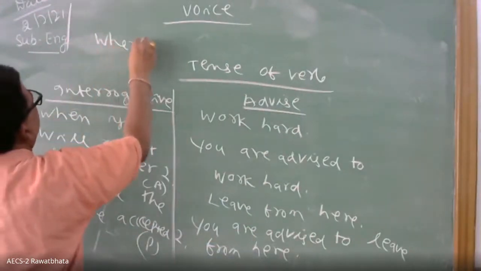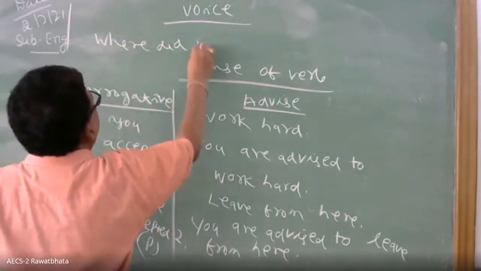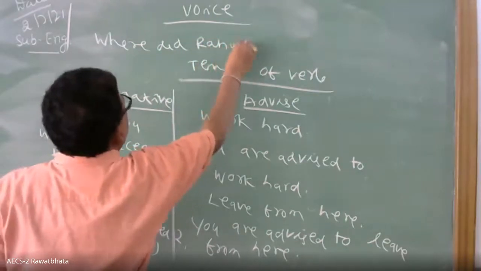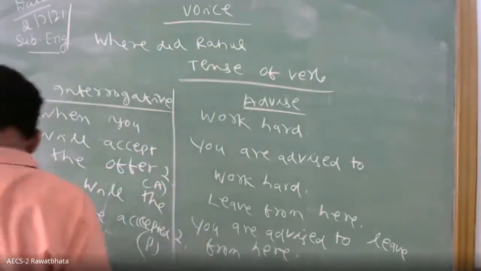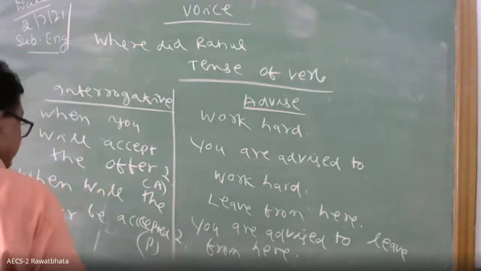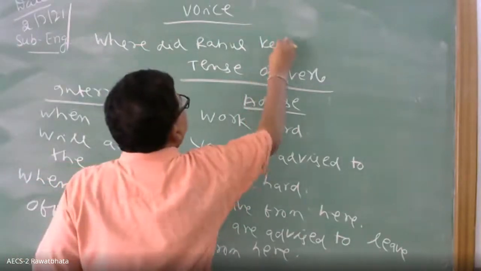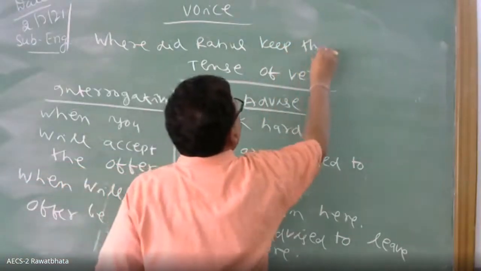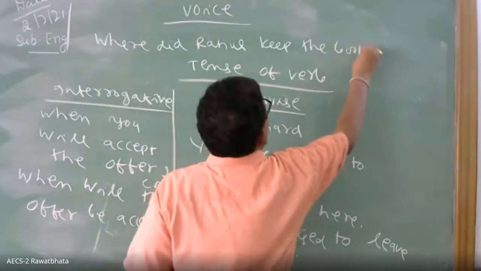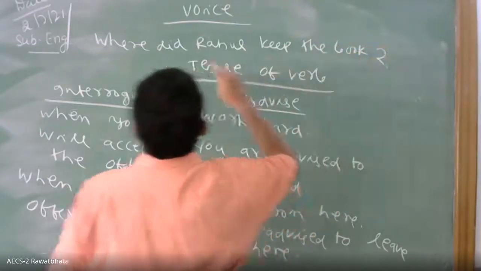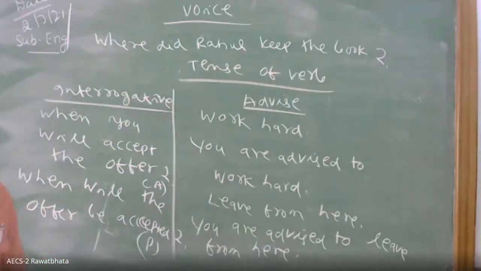Where did Rahul keep the book? Make it passive. Where did Rahul keep the book?